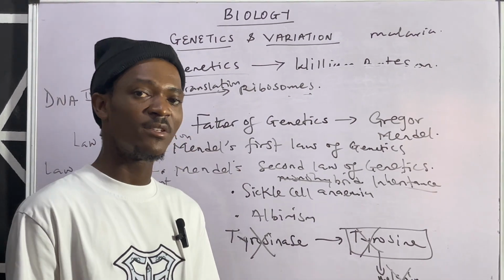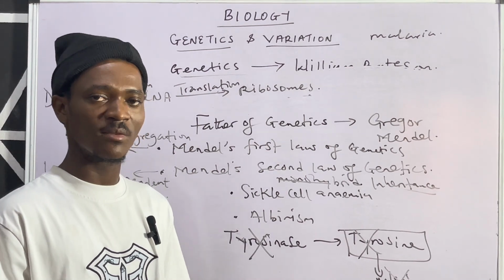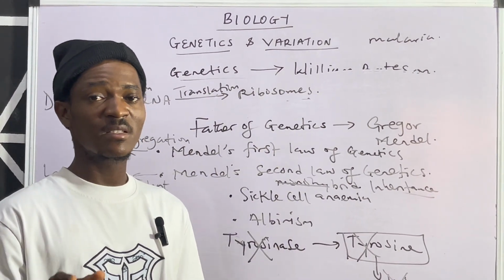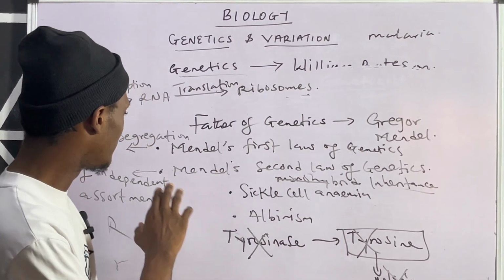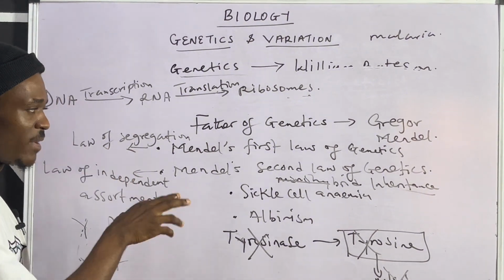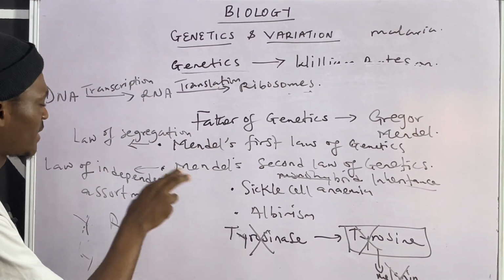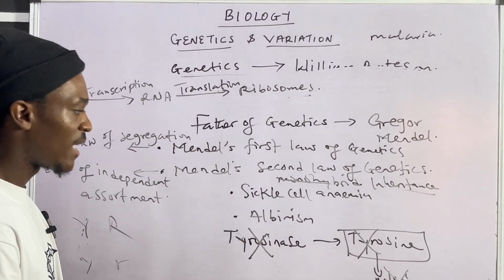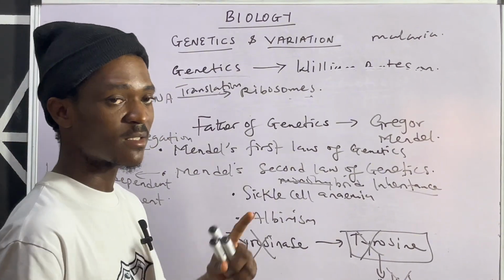But the basic thing that you need to take note of, because I don't want to go into deep details on this particular aspect, is that there are other names. Mendel's first law, law of segregation. Mendel's second law, law of independent assortment. All right. So these are the things that you must take note of.